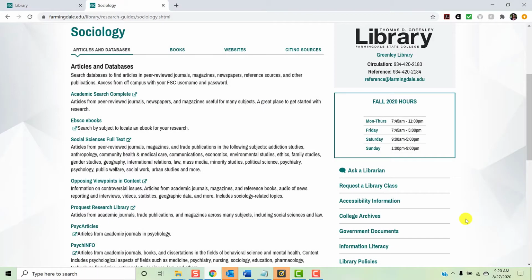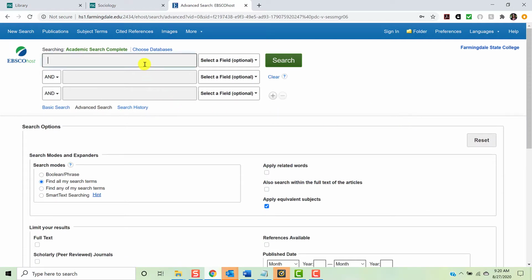First, we'll look at Academic Search Complete. Click Academic Search Complete from the guide to enter the database. If you are off campus, you may be prompted to enter your FSC credentials before being directed to the database. Once in the database, you will see your advanced search options. From here, you'll begin by entering your keywords.